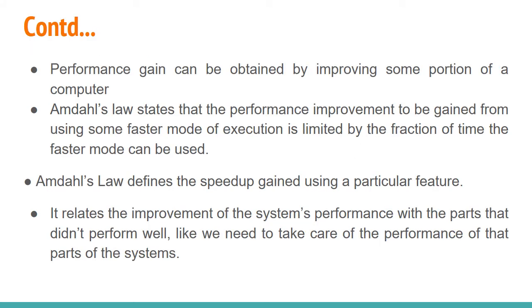The performance gain can be obtained by improving some portion of a particular computer. As I already told you, if you have a machine, a number of different components will be there. So if you are improving some part of that machine, what is the improvement that you will be getting? Similarly, in a parallel environment, you will have different processors. If you improve the performance of one or two processors, what is the total improvement that you are attaining?